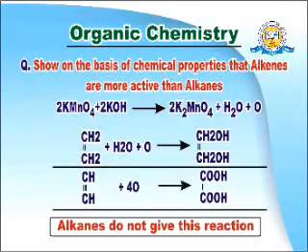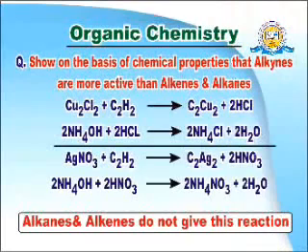Which means that ethylene is more active and acetylene is again more active. What is the reason? We can say it is according to Baeyer strain theory. In the light of Baeyer strain theory, there is a tension on the double bond, so it is more active, and hence the activity has been shown by forming glycol and oxalic acid.